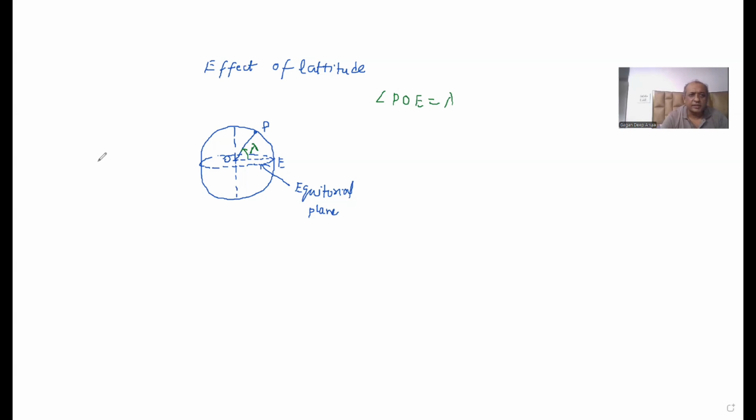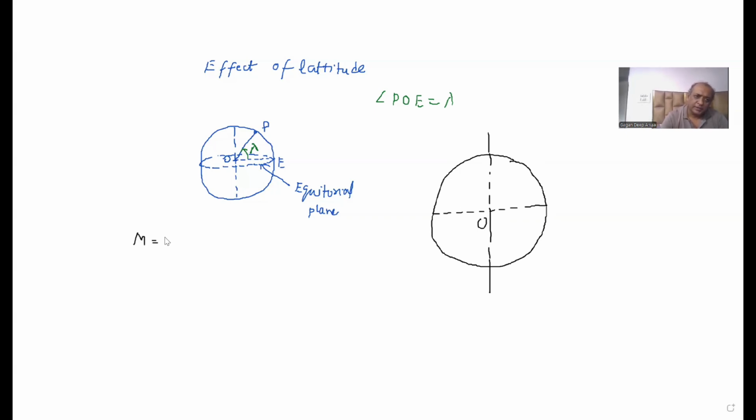Now, if I consider Earth to be a perfect sphere, so let us consider that Earth is a perfect sphere of mass, and this is the geographical axis. O is the center of Earth.